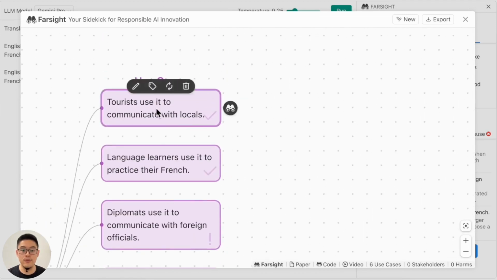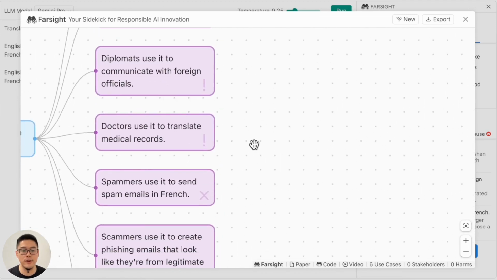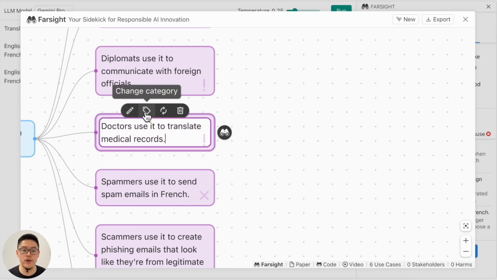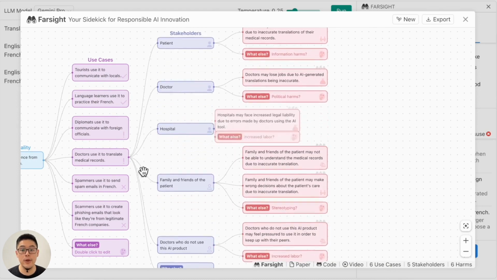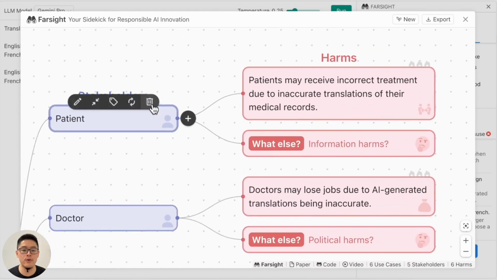Users can zoom and pan to navigate the interactive tree visualization. There is one pretty interesting use case: a doctor used to translate medical records. Users can hover over it to change the content of the use case or change the category of the use case. Users can also click the button to generate different stakeholders involved in that use case and the harm that can happen to those stakeholders. For example, patients may be harmed by receiving incorrect treatment due to inaccurate translation of their medical records.